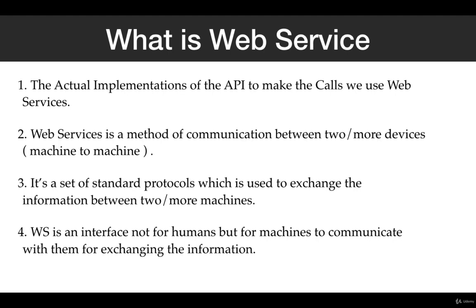Web service is the actual implementation of our API. We discussed that API is a URL which we can invoke to get or to send the data to a machine or to a platform. But how can that be done?